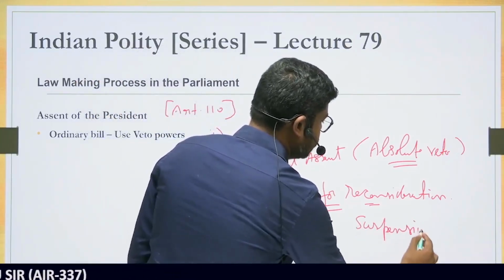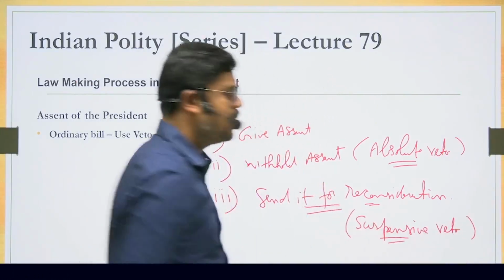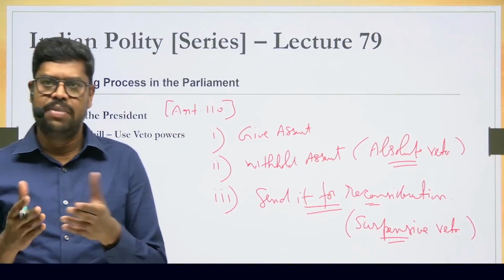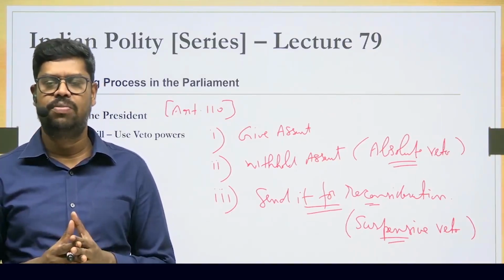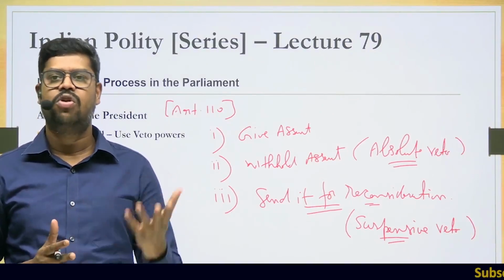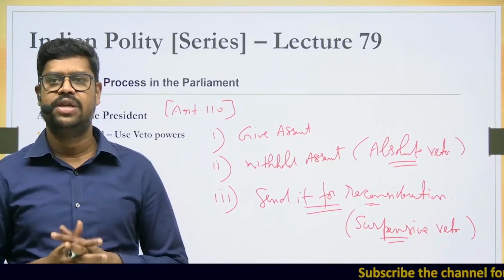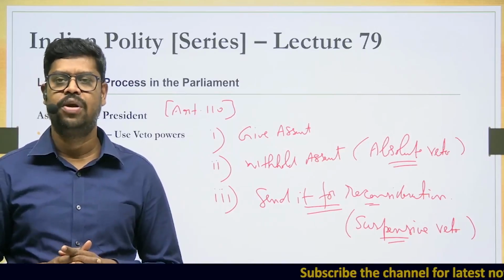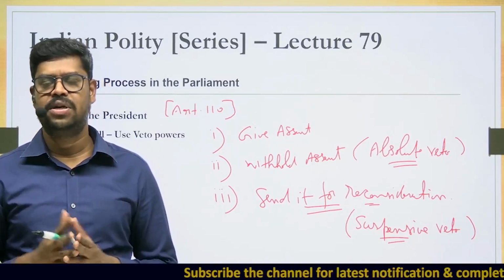So we already discussed all those things, but I am giving a brief idea about all these things again. And apart from all these things, there's no time limit for the president to give the assent. So therefore, sometimes he can also sit silently on top of that particular bill, which is also called as a pocket veto, because there's no time limit within which the president has to give the assent whenever a bill is presented to him.